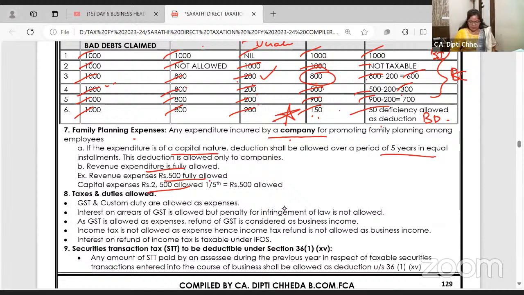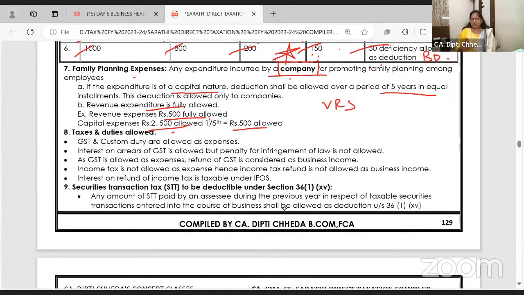Capital expenditure, 2,500, 1/5 allowed every year for 5 years. VRS, 1/5 allowed, right? So like this, many expenses are there. But let me make it clear again, dear students. Family planning is allowed only for companies. They ask this in MCQ also, family planning.